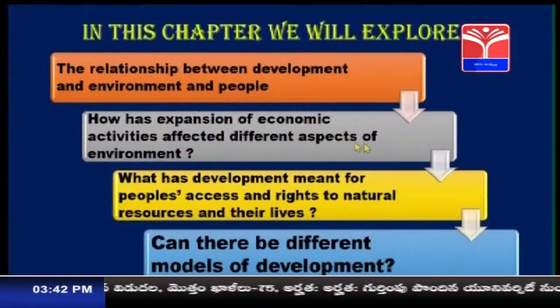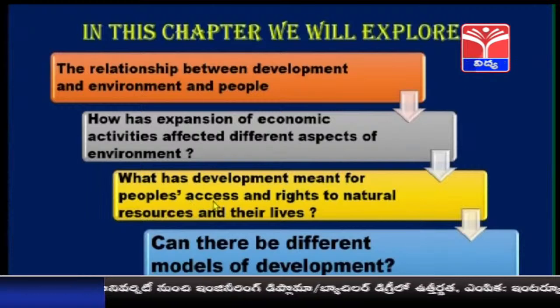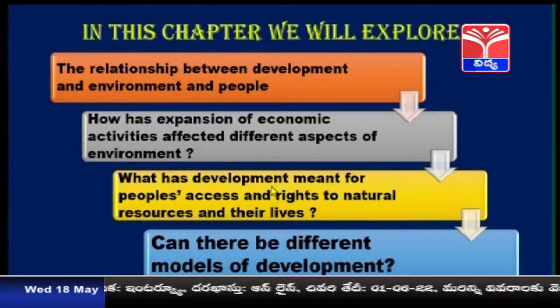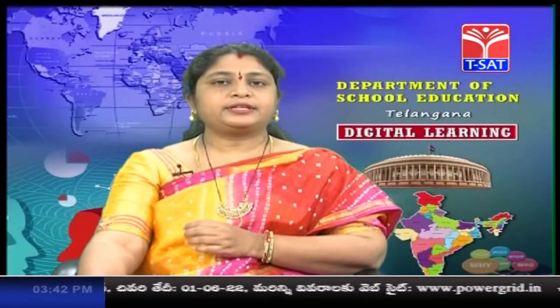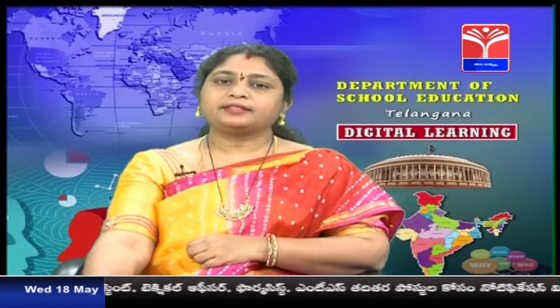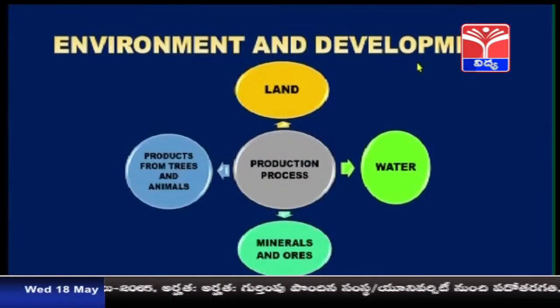Alright? Then, so how these activities are affecting the environment? What has development meant for people's access and rights to natural resources and their lives? So, in this chapter, we will be discussing how these natural resources, are they accessible to the people? Is everyone having the same right as others? So, all this we will discuss in this chapter. Can there be different models of development? So, first let us begin with the relationship between environment and development.